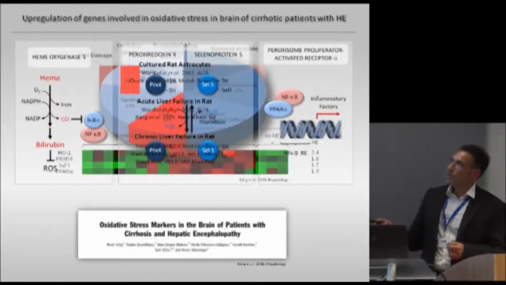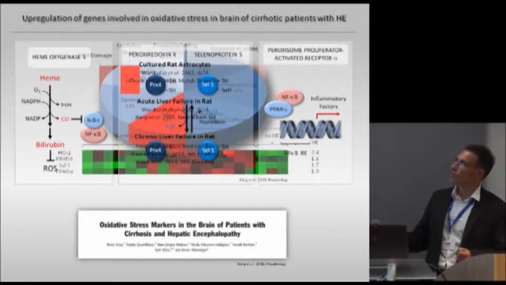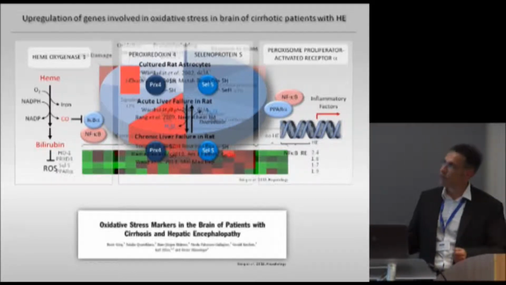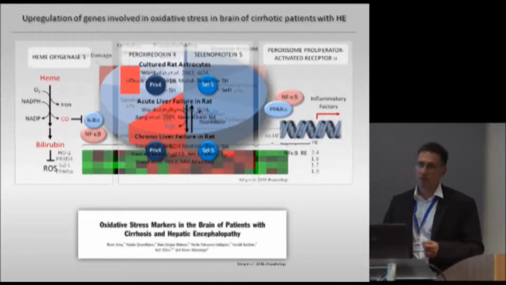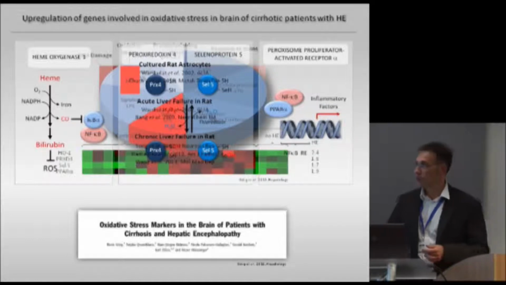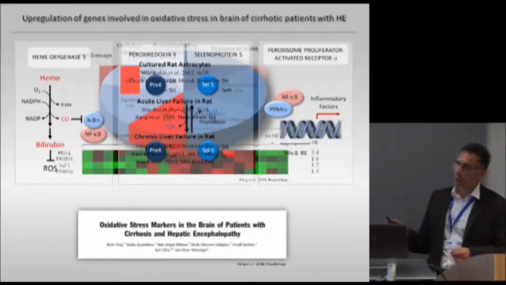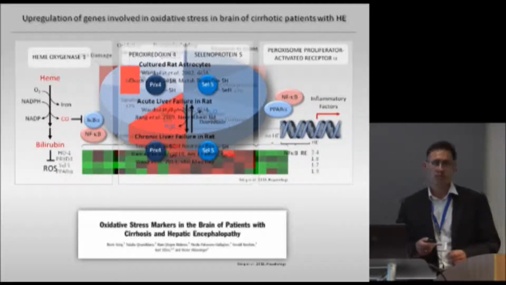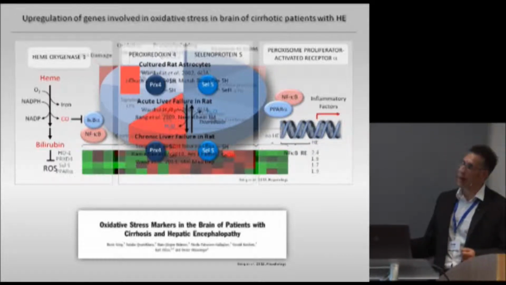What is very interesting is that we also found an upregulation of genes which are part of the antioxidative stress response, such as peroxiredoxin 4 or selenoprotein S. They can detoxify free radicals, such as hydrogen peroxide and probably also peroxynitrite, and they therefore serve a very important function. We also found that some transcription factors which are involved in the expression of genes which have antioxidative properties are upregulated, like PPAR alpha.